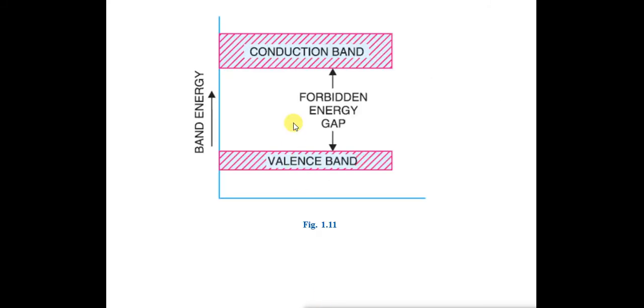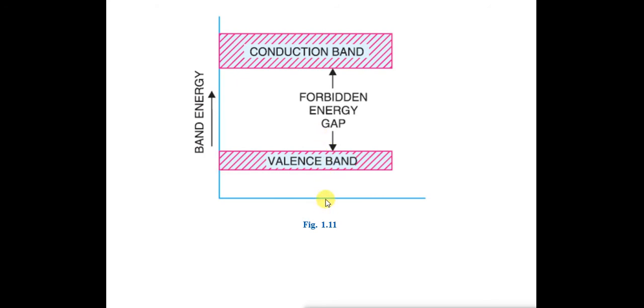So this diagram represents the energy band diagram of any material. This is a general diagram which shows the valence band, the conduction band, and the difference between the valence band and the conduction band is the forbidden energy gap. The greater the gap, the more tightly the electrons are bound to the nucleus.